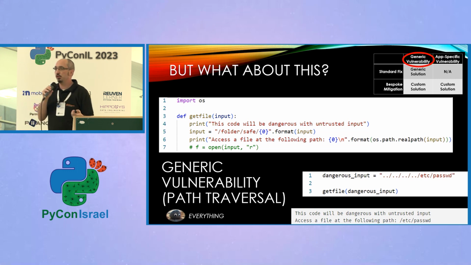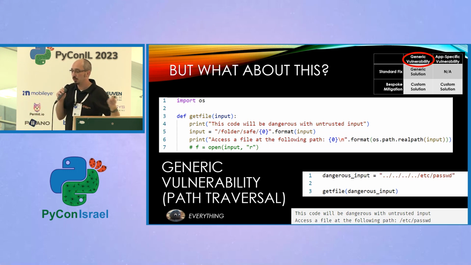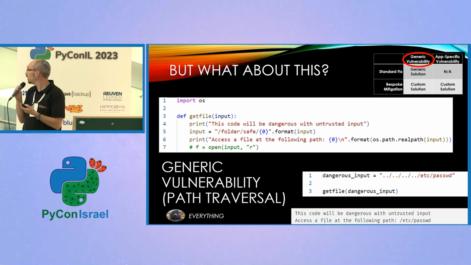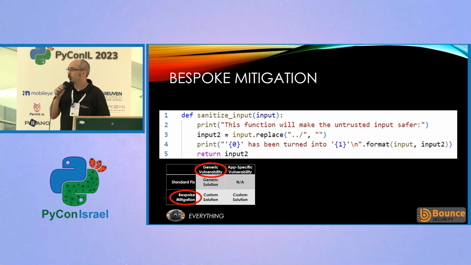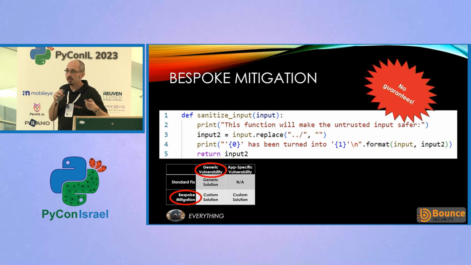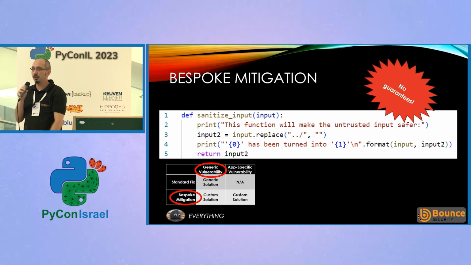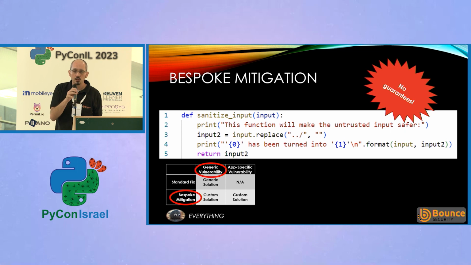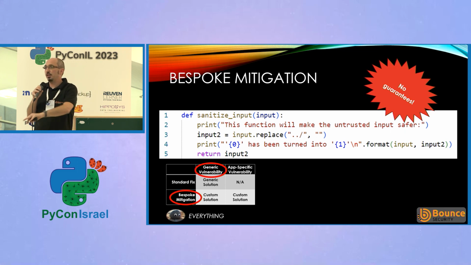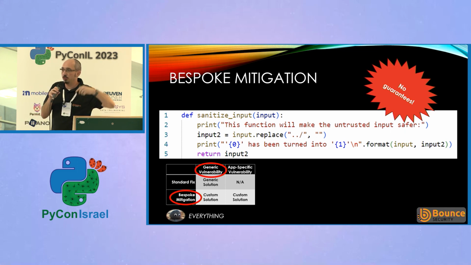Yeah, it's well-known, it's very common, but the fix is going to depend on how we're using files, how we're storing files. So for example, I can create a basic sanitization function here, which I've called sanitize input. And that's going to strip out those path traversal characters, those dots and slashes. And I can't guarantee it's going to work in every single case. But the idea is just to illustrate it.